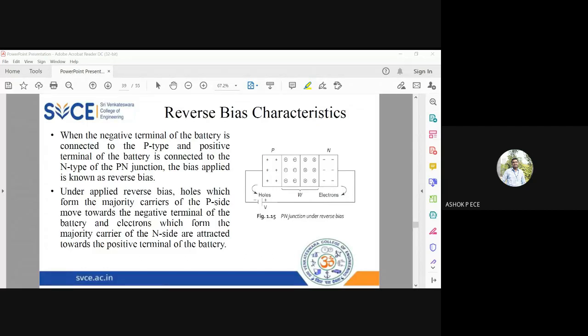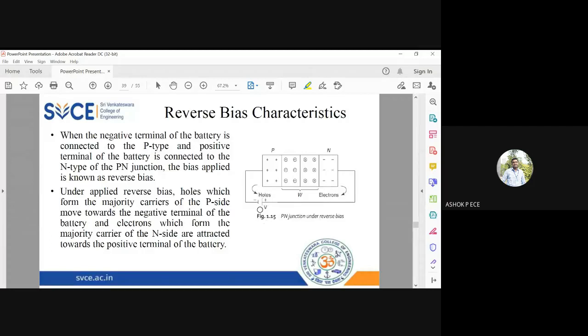I told you forward bias, same connection, P for P and N for N, P for positive and N for negative. What should be in reverse bias? P should be connected to negative and N should be connected to positive. Yes, it is exactly opposite, Ray. See the diagram. P should be connected to the negative, N should be connected to the positive.